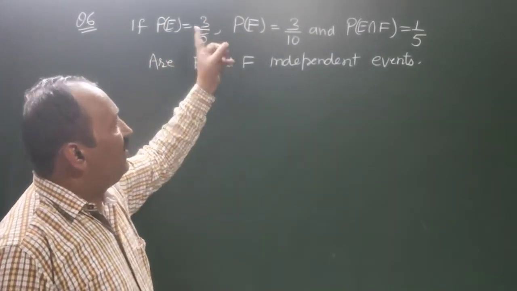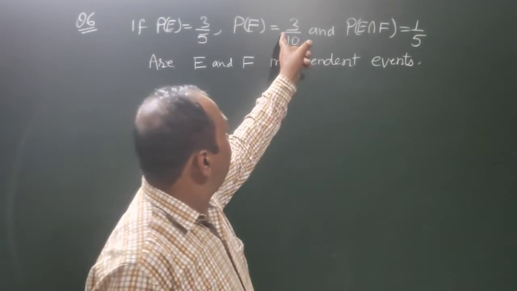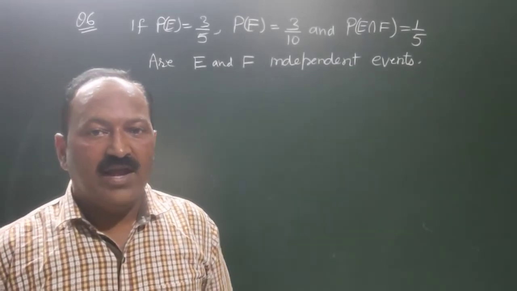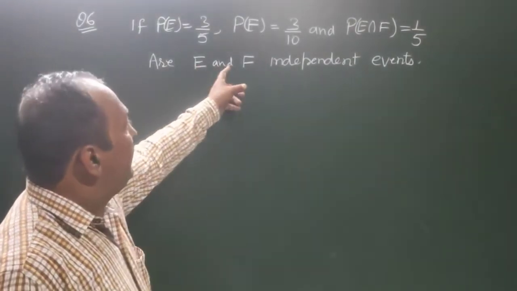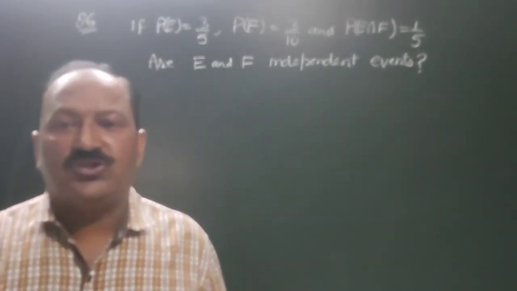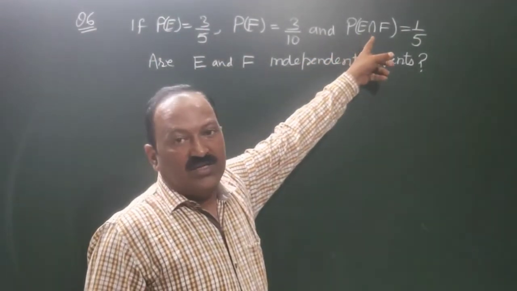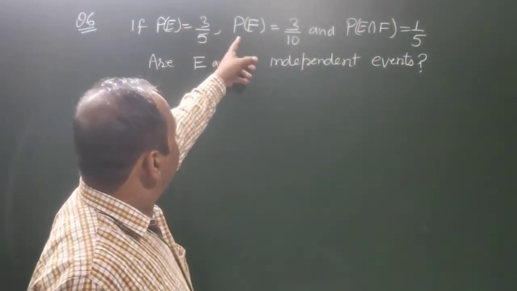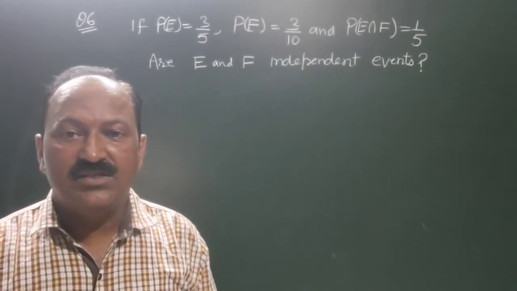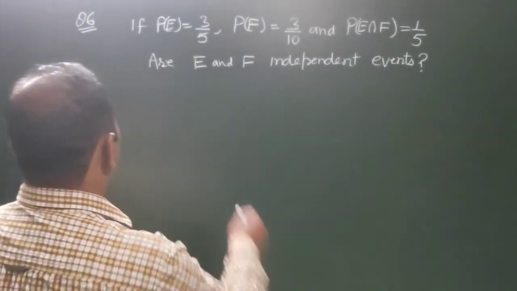If P of E is equal to 3 by 5, P of F is equal to 3 upon 10, and P of E intersection F is equal to 1 upon 5, the requirement is: are E and F independent events? So this is also a question about the product, children. If the product of the probabilities of these two events is equal to the probability of their intersection, then they will be independent, otherwise not. So let us find the product. Solution.